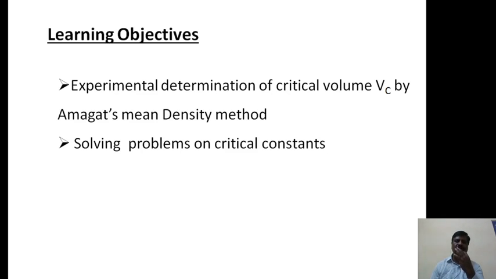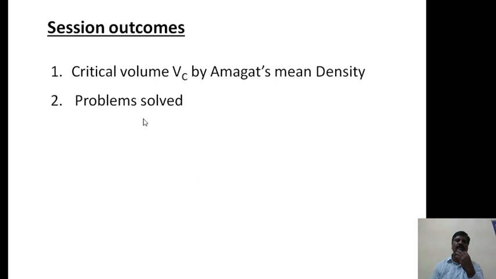After completion of this session, you will come to know how to determine the critical volume by Amagat mean density method, and how to solve some problems on the critical constants, that is critical temperature, critical volume and critical pressure. You will be able to solve these after the completion of this session.